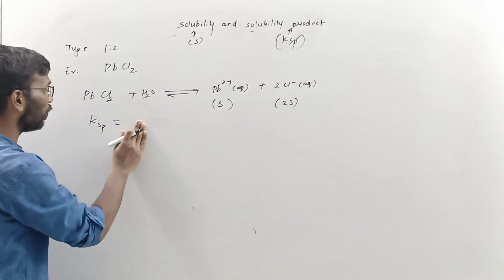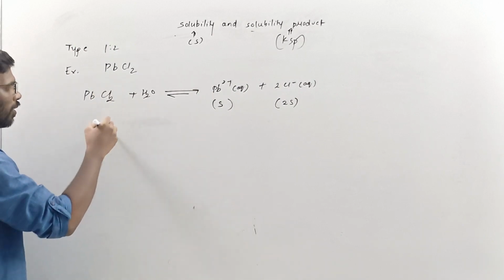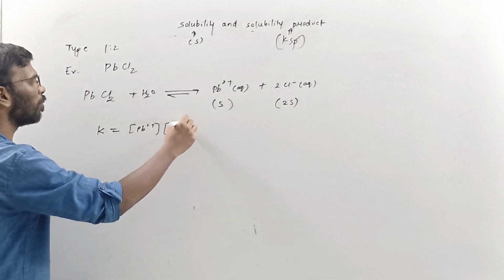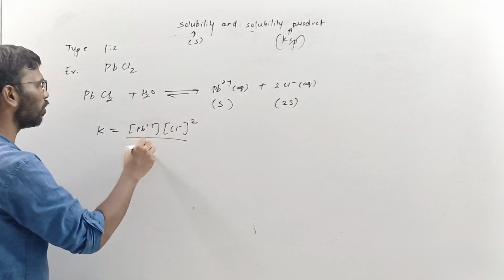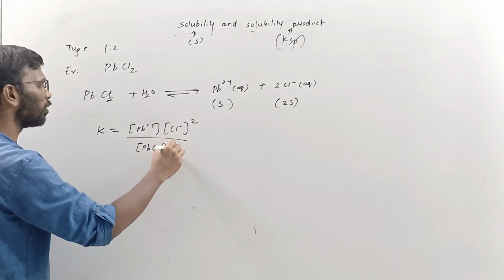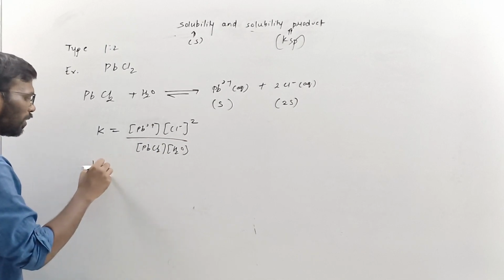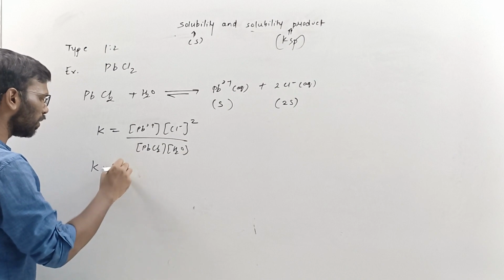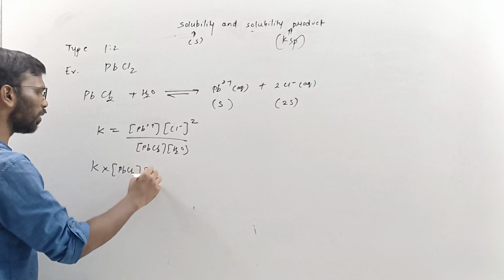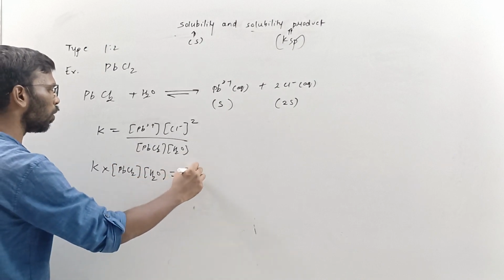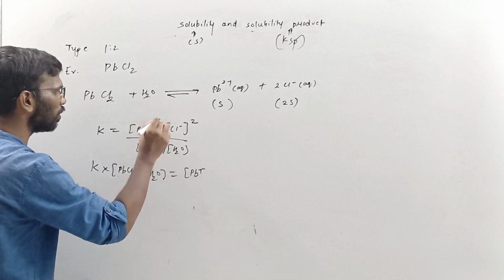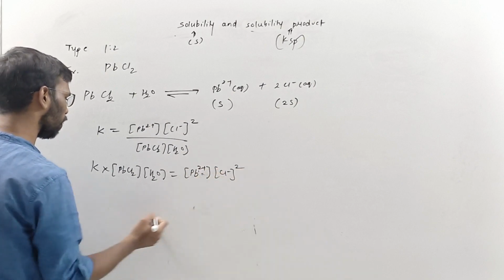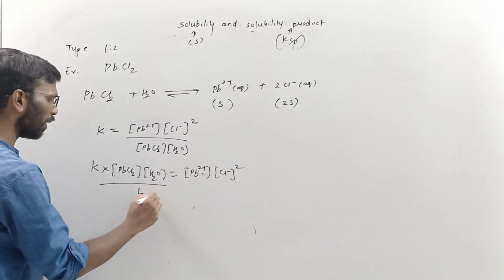We'll start with this. K is equal to the concentration of Pb2+ times the concentration of Cl- the whole square, upon the concentration of PbCl2 and the concentration of H2O. The concentration of PbCl2 and of water is constant, so this will be KSP.